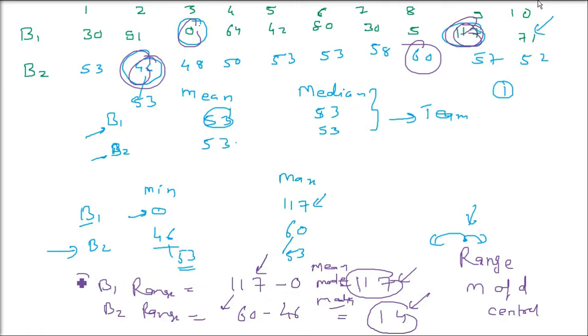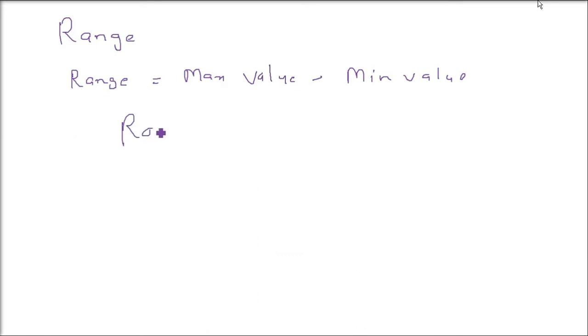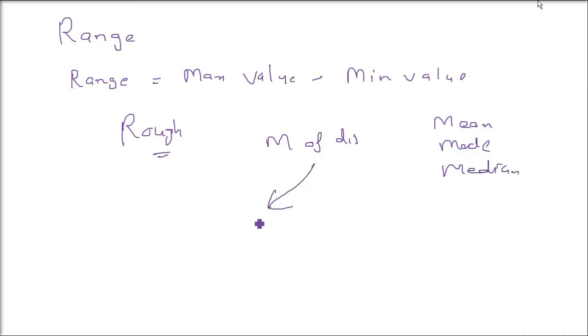That is why we need measures of dispersion like mean deviation and standard deviation. As I said earlier, range is the simplest but crudest measure of dispersion. So we'll go for mean deviation and standard deviation. We'll discuss this.